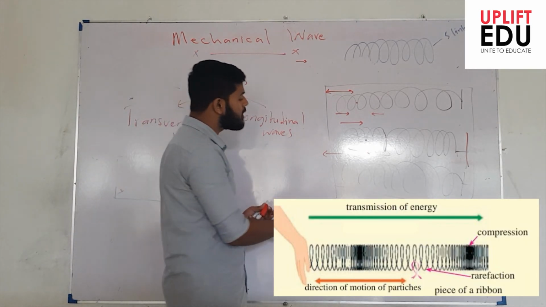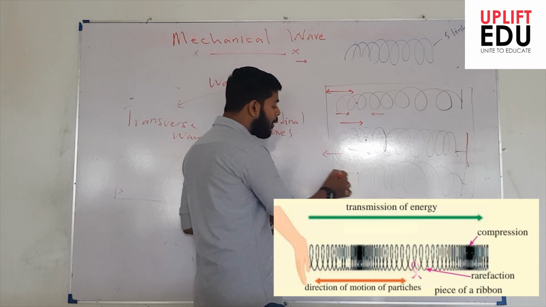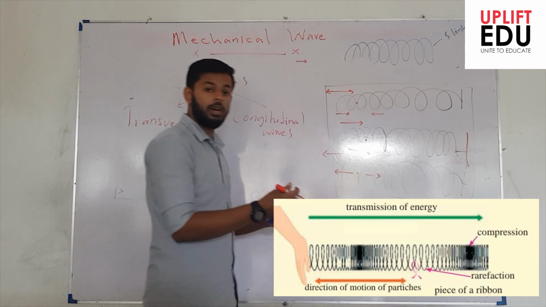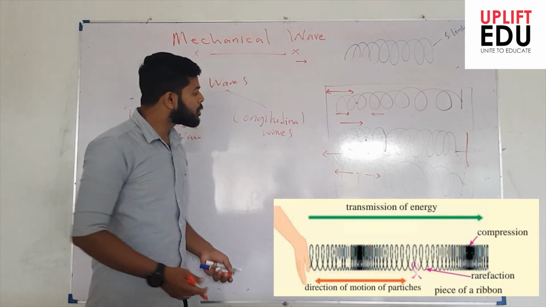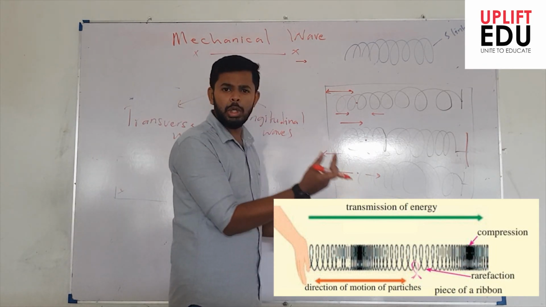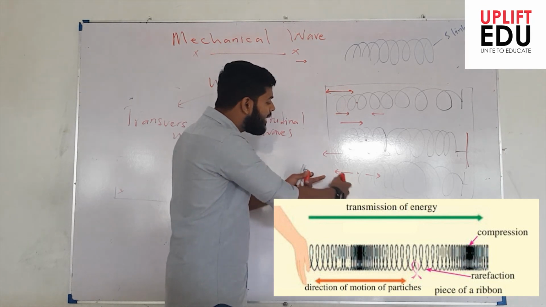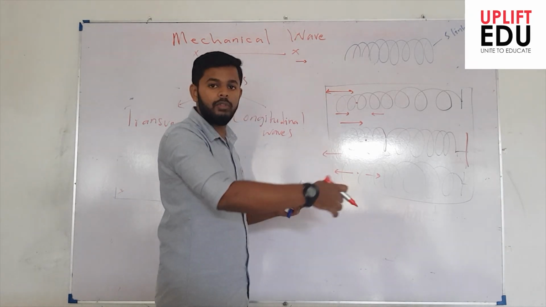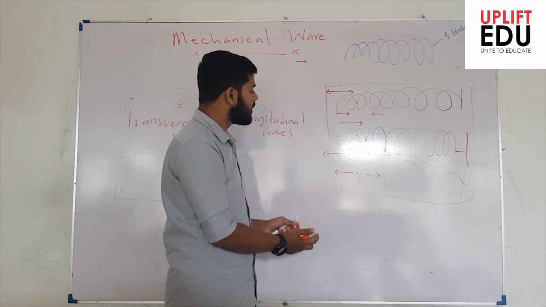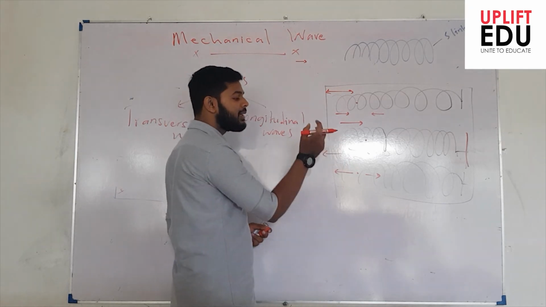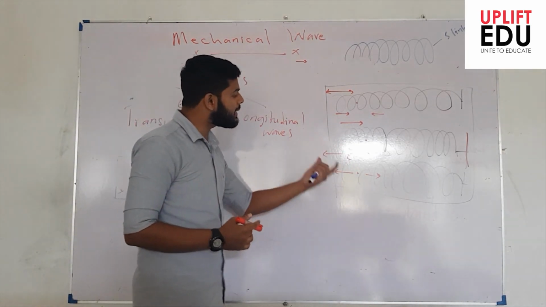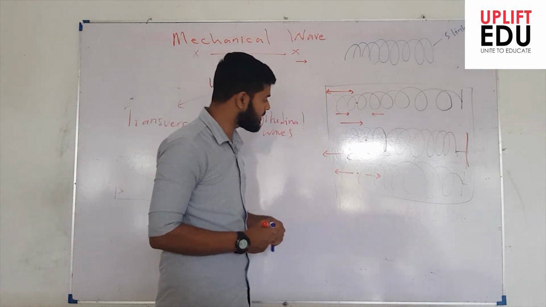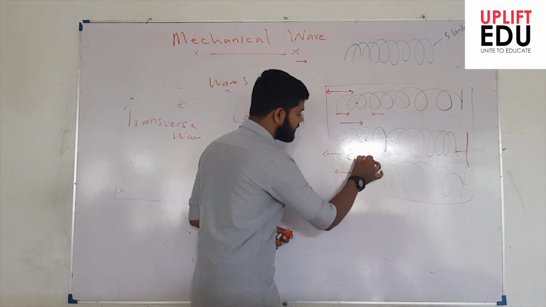Stretch means that on both sides, the rings have extended, right? So here we will observe a dense structure or dark strings, and here we will observe very transparent regions with more space, right? We call these condensed, dense structures compression.